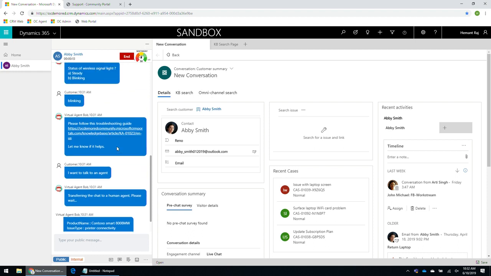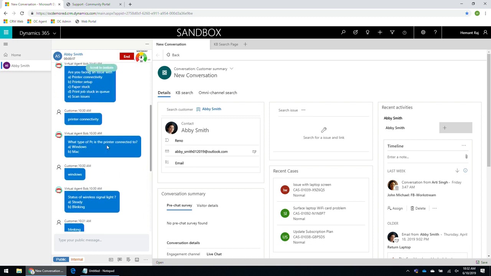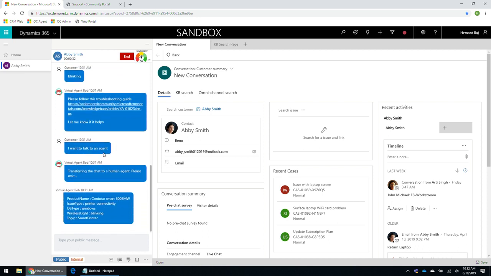If you notice, as soon as the agent would accept the chat conversation, the entire transcript between the customer and the bot is already rendered so that the agent can read all of this information and get up to speed. Again, reading all of this transcript can also be time consuming for the agent. So in this case, the bot also summarized the information for the agent to quickly look at: the product that I was having an issue with, what was the issue, OS, the topic, and so on.